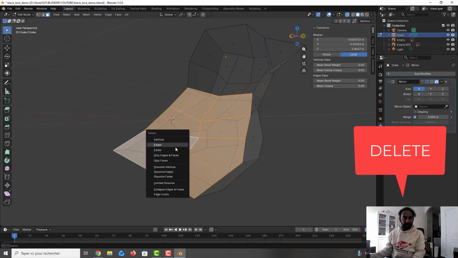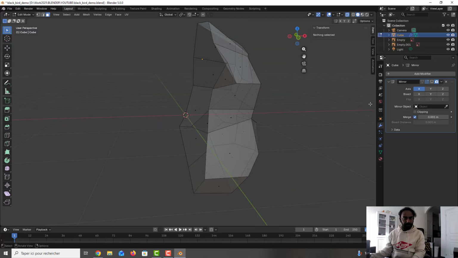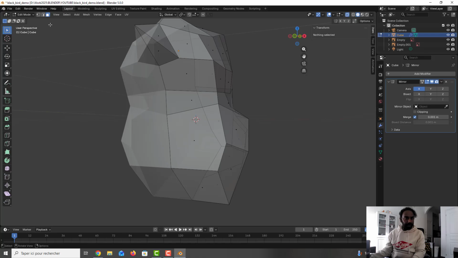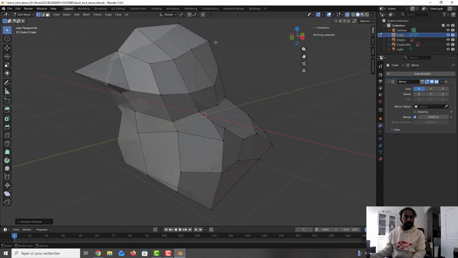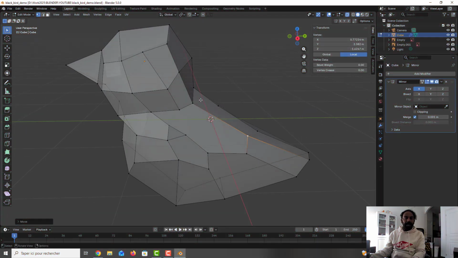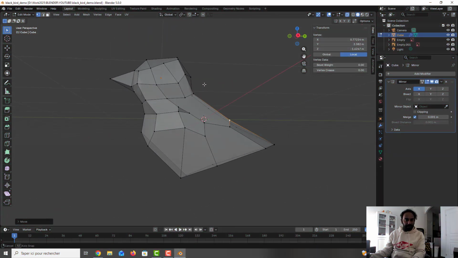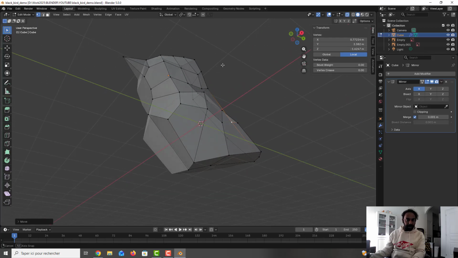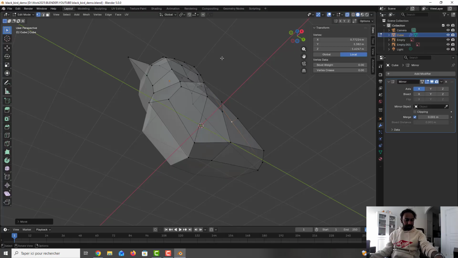I press delete faces, okay. I can unhide the mirror, and after I can go to the vertices. I can take this one, I press right click, dissolve vertices, and now this is much better. Okay, I will move some points and after we can go back. So we are back. I have moved some points to give a better shape to the bird, as you can see here. So now this is much better.